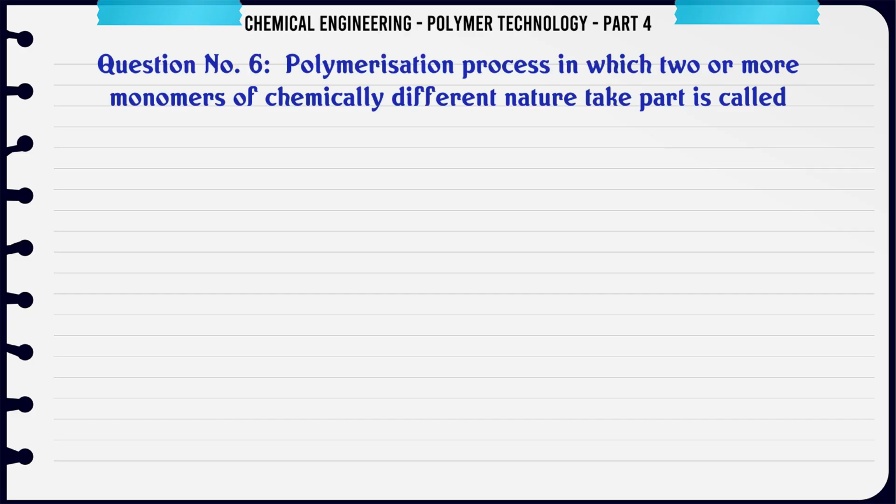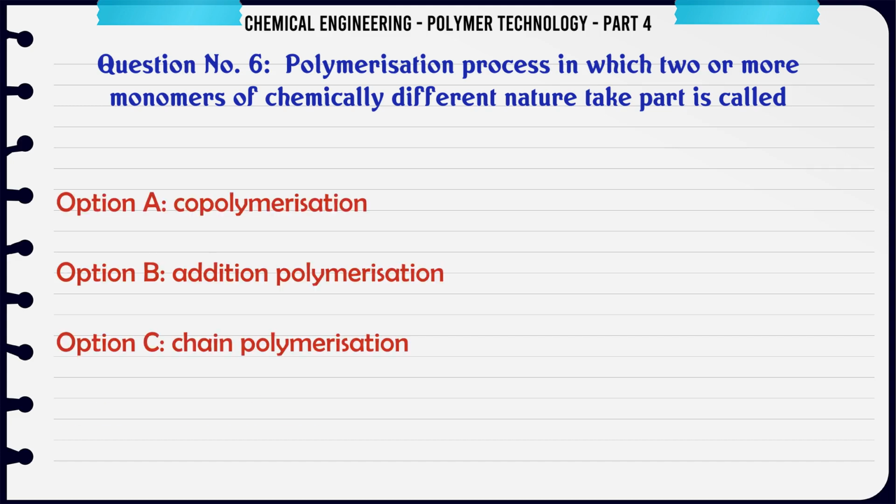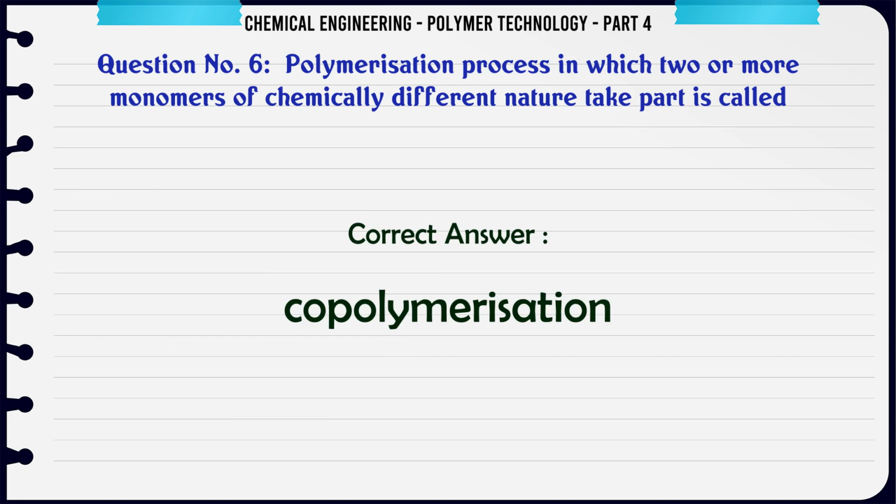The polymerization process in which two or more monomers of chemically different nature take part is called A. Copolymerization, B. Addition polymerization, C. Chain polymerization, D. None of these. The correct answer is copolymerization.